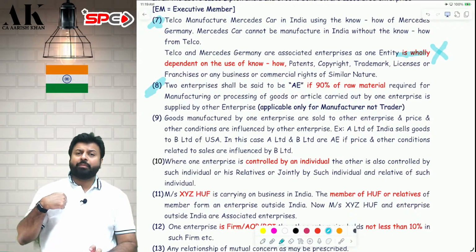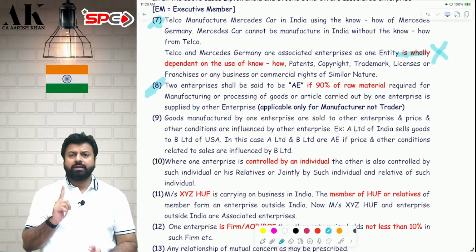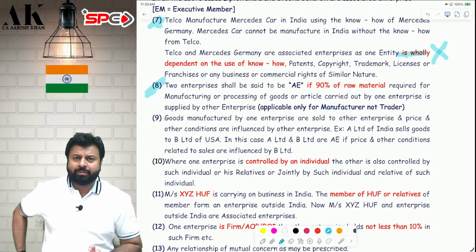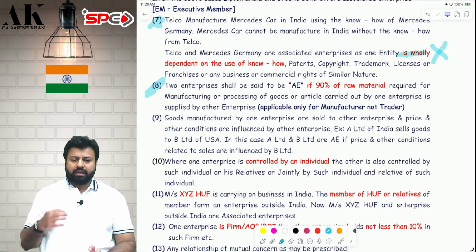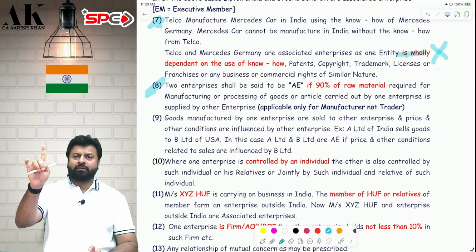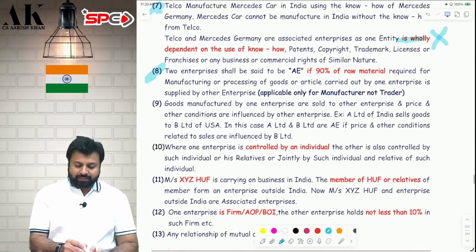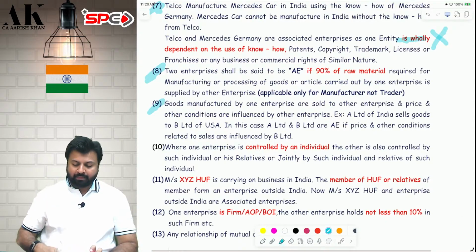If out of total raw material, 90% of the raw material I purchase from you, then I and you will become associate enterprise. If I am dependent on 90% of raw material from one entity, then that entity and I will be associate enterprise. Next one is a slightly dangerous point.